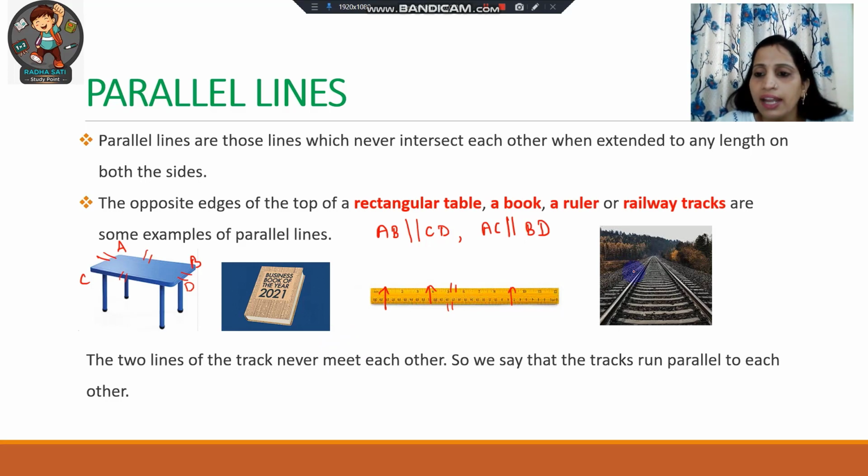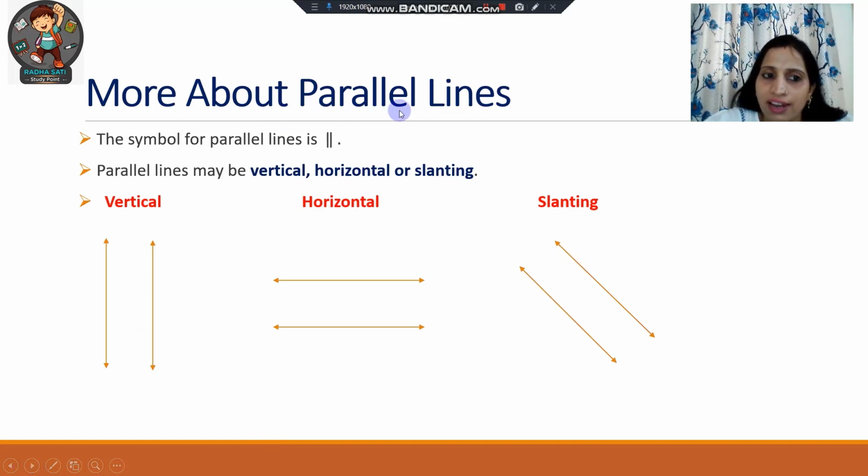Okay, and here the fourth example is railway tracks. So the two lines of the track never meet each other. So these are also an example of parallel lines. Okay, so we can say that the tracks run parallel to each other. Now we will learn more about parallel lines.